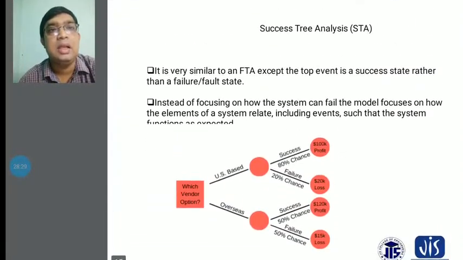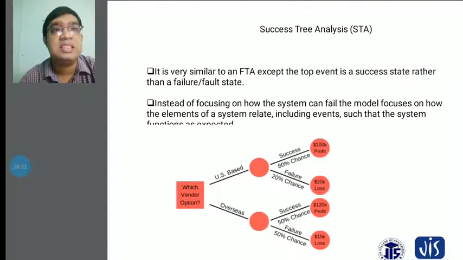Next we discuss the success tree analysis, that is STA. It is very similar to fault tree analysis, except the top event is a success state rather than a failure or fault state. In fault tree analysis, the top event is considered according to the fault, but in success tree analysis, the final state is the success.